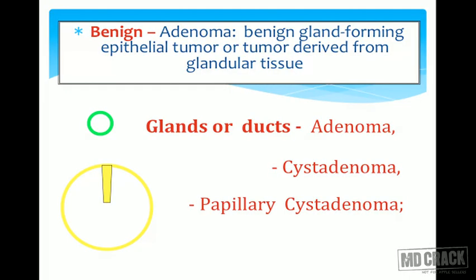So this is a diagrammatic representation of the same: adenoma, which is a benign gland-forming tumor derived from the glandular tissues. So adenoma, cystadenoma. If there are tiny finger-like projections, we call it papillary cystadenoma, very commonly seen in the ovary. They are benign surface epithelial cell tumors of the ovary.